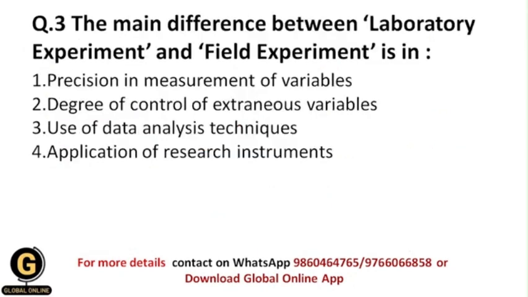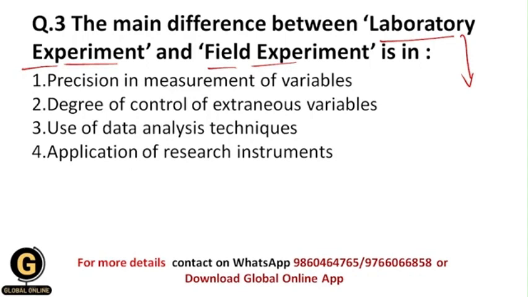The main difference between laboratory experiment and field experiment is in. So what is the main difference between laboratory experiment and field experiment? The main difference is that a laboratory experiment is held in a proper controlled environment, in the lab environment, and a field experiment is done in the natural environment.